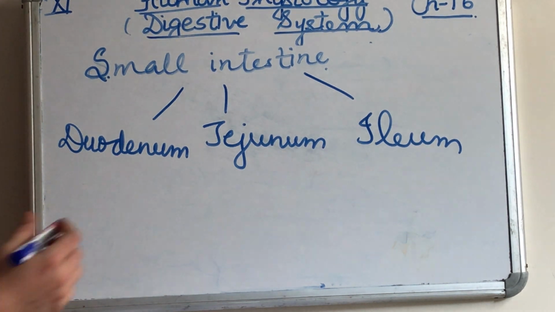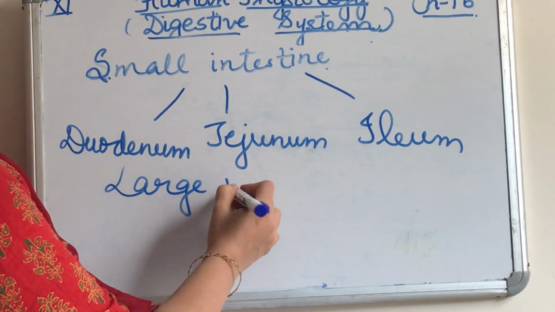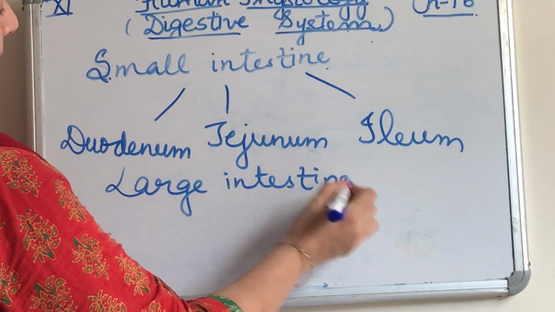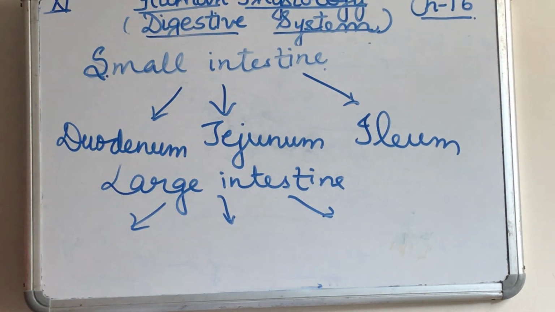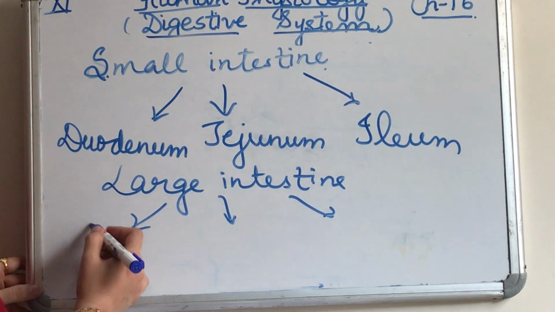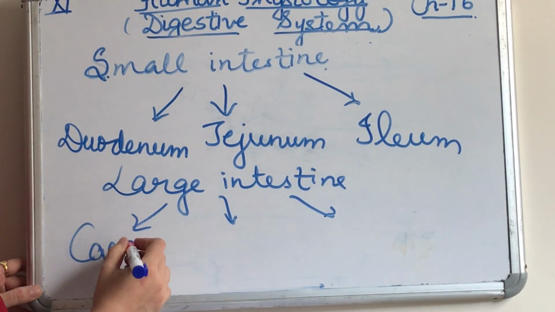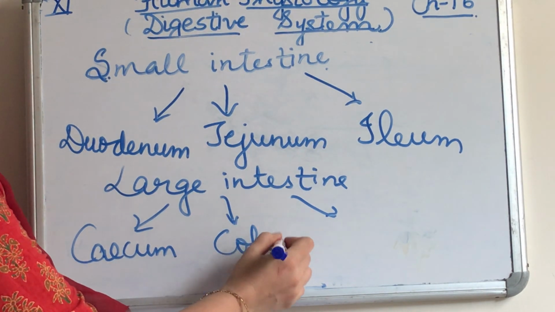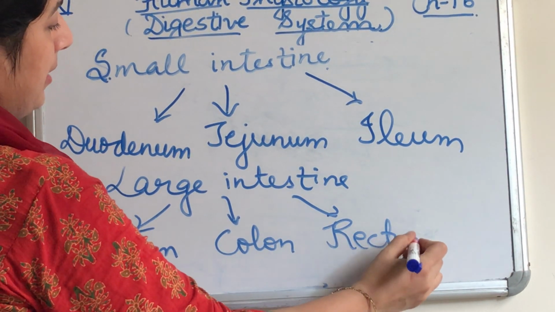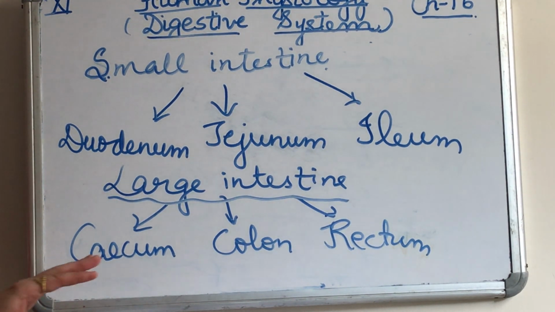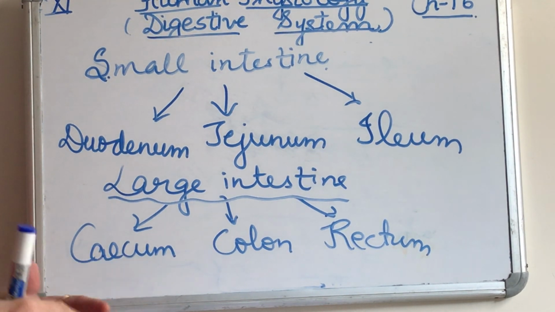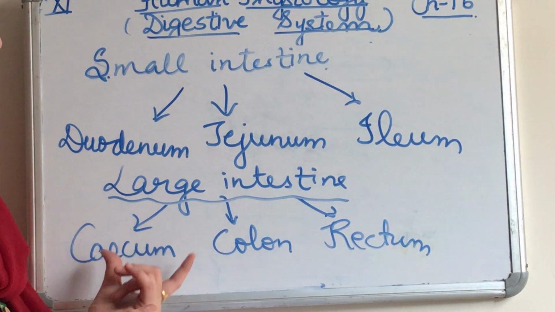And if I talk about the large intestine, the parts of the large intestine are cecum, colon and rectum. These are the three parts of the large intestine. Cecum is a blind sac which hosts some symbiotic microorganisms. Here in the cecum there are symbiotic microorganisms which are helpful in digestion.